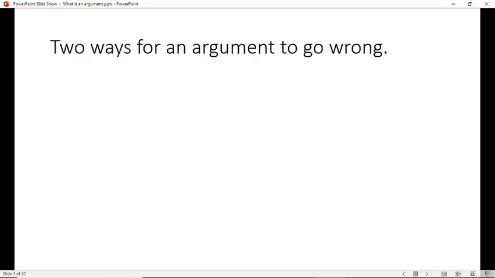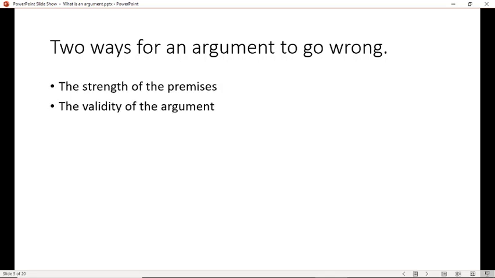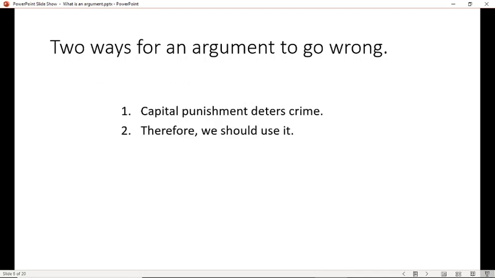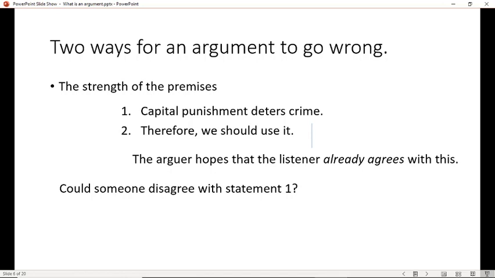And so that means there are two ways for an argument to go wrong. One is the strength of the premises, and one is the validity of the argument. By the strength of the premises, I mean the question of whether the listener agrees with the assumptions. If I make a bunch of premises in my argument and they are things that you agree with, all is well, as far as the strength of the premises. But if I make an argument and one of the premises is something you disagree with, the argument's not going to work. So suppose I'm arguing for capital punishment, and I say capital punishment deters crime, therefore we should use it. The question I have to ask is, how strong is this argument?